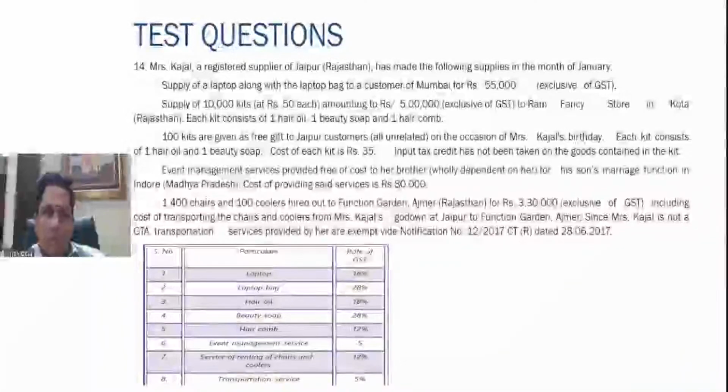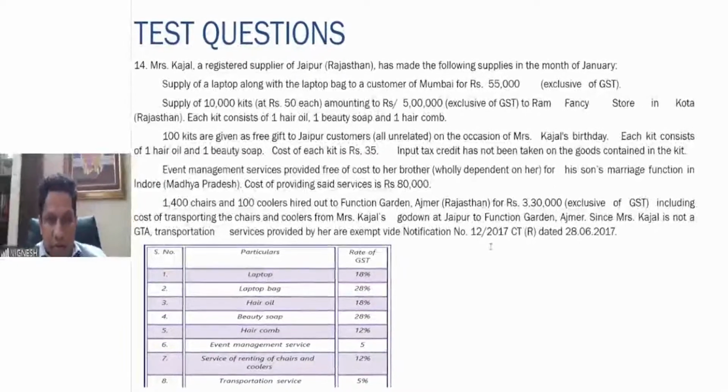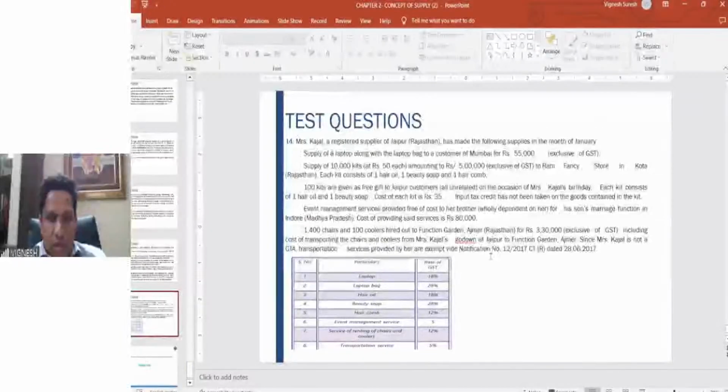chairs and coolers. So the rate applicable is 12% on both this transport as well as the hire charges. I hope each question of this mixed and composite supply is clear.